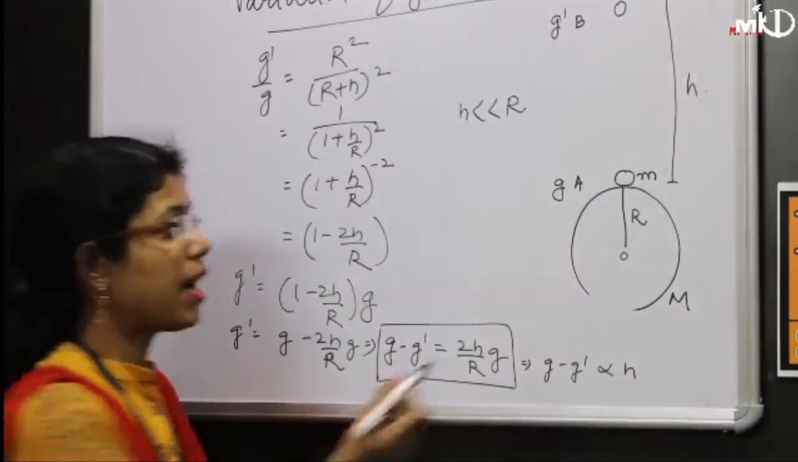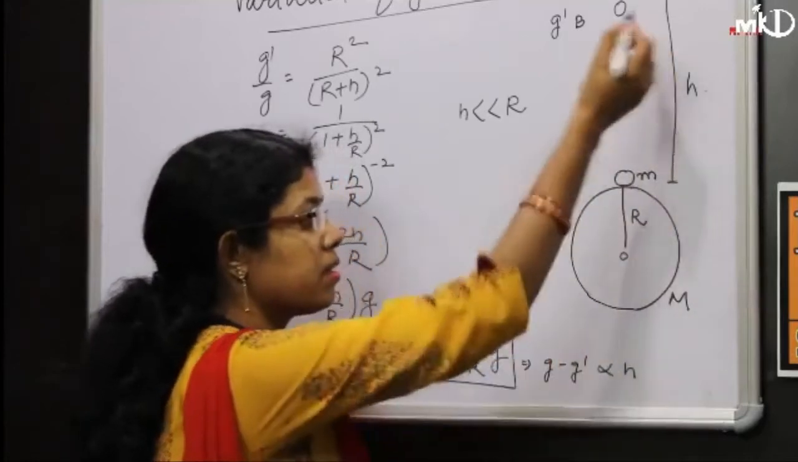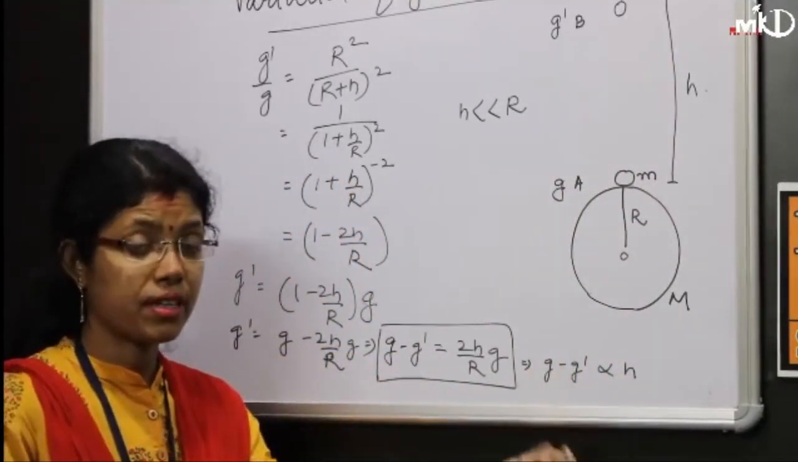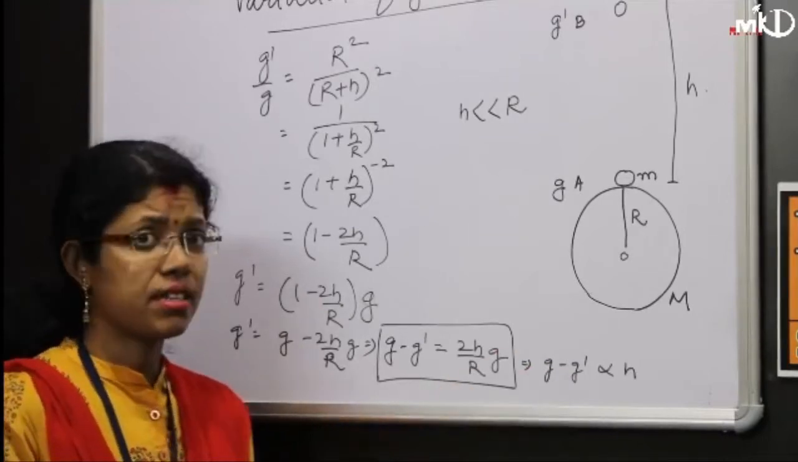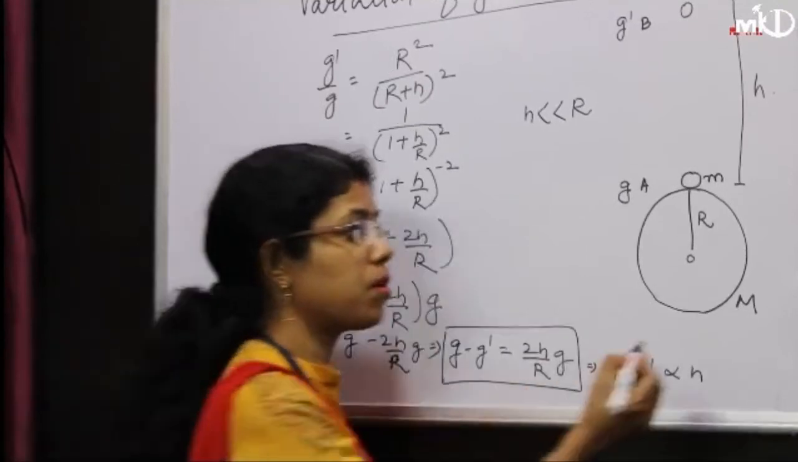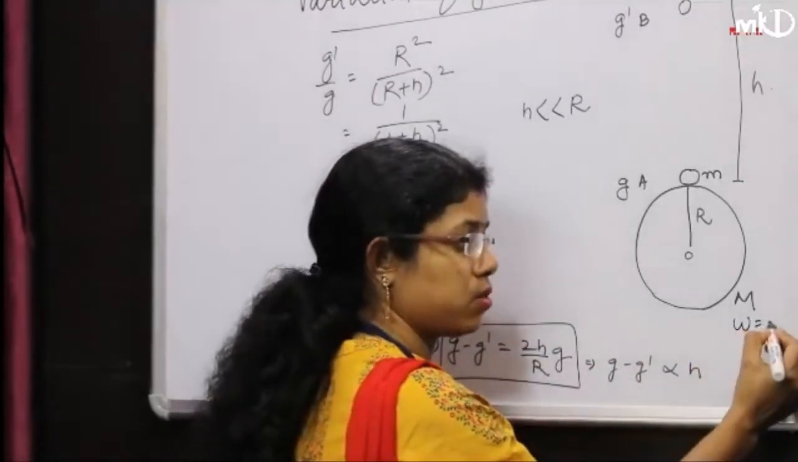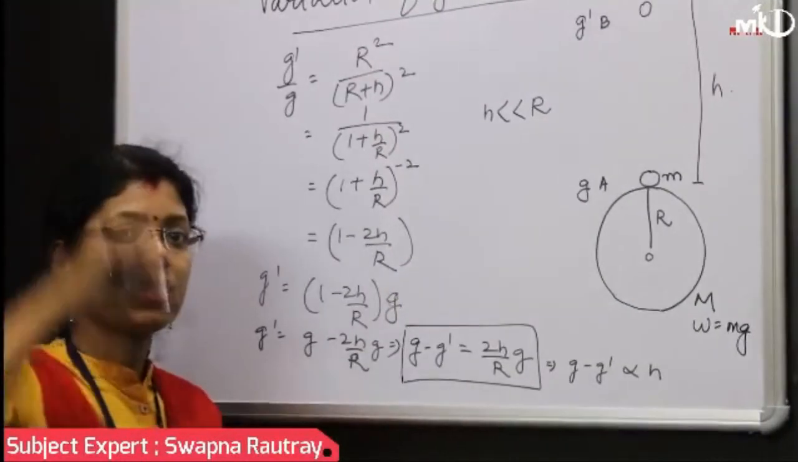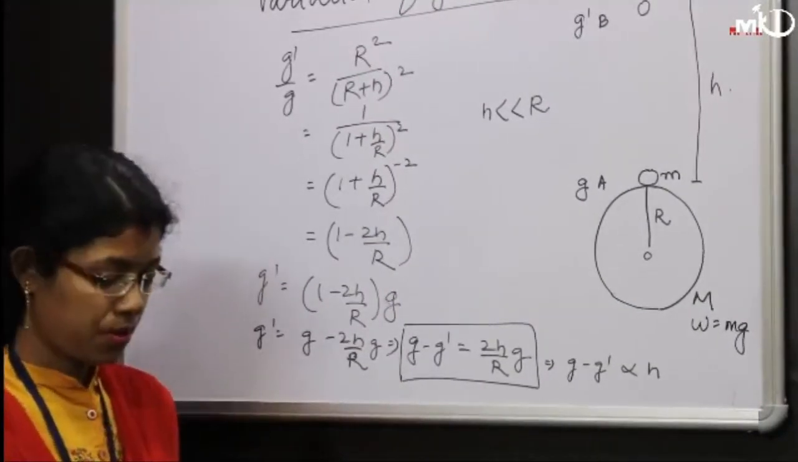That means if the height is increasing, gravity will be decreased. So it is affected by g. So if gravity is decreasing, the weight of the body will also decrease, because what is the formula of weight of the body? Weight is equal to mg. So it will change with change in altitude.